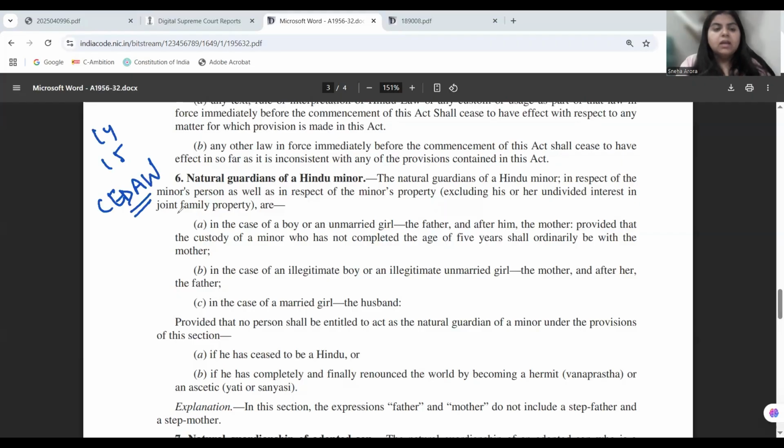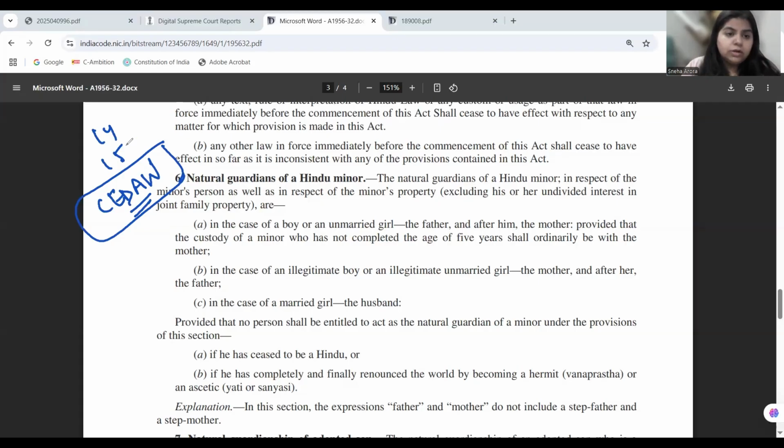The court here is saying CEDAW is, we discussed in Vishakha's class, the Convention on Elimination of Discrimination Against Women, right? CEDAW stands for Convention for Elimination of Discrimination Against Women. Now, this convention the court is invoking here, because of course India has ratified it in the early 1990s.